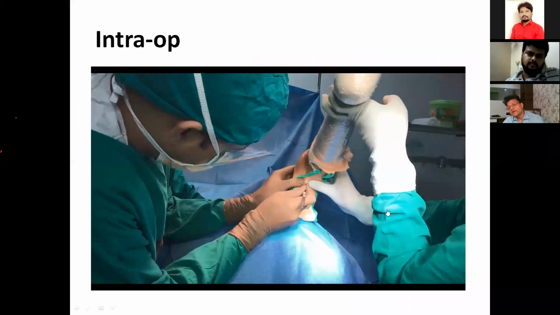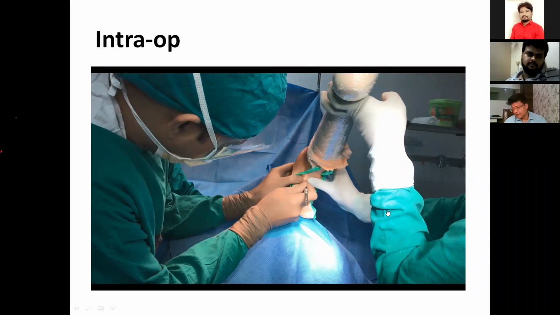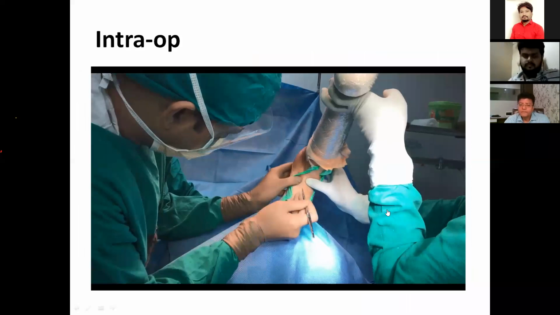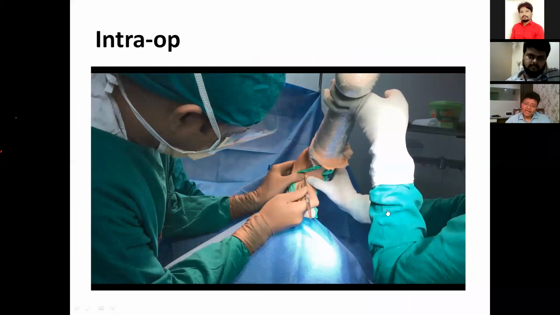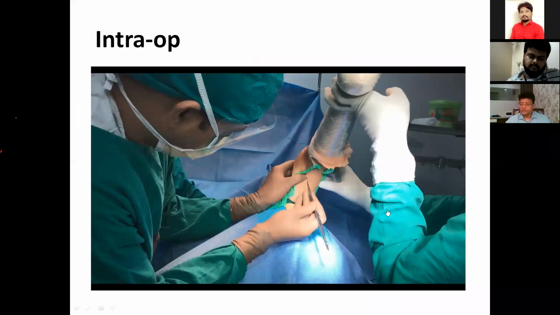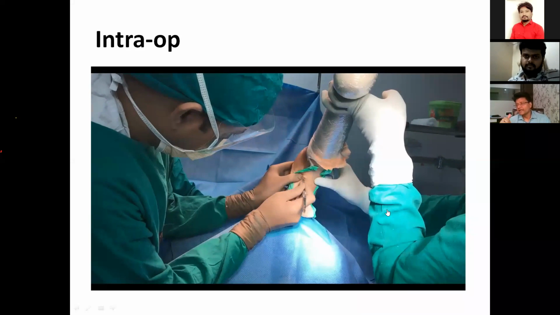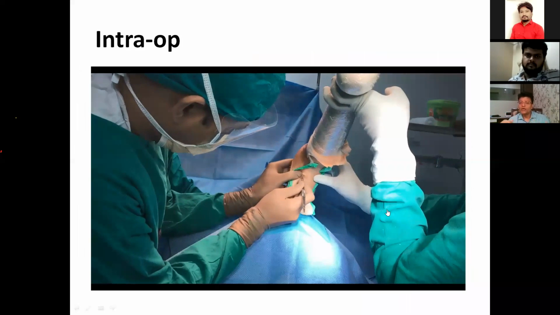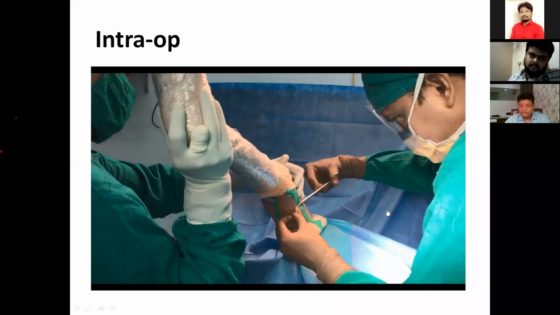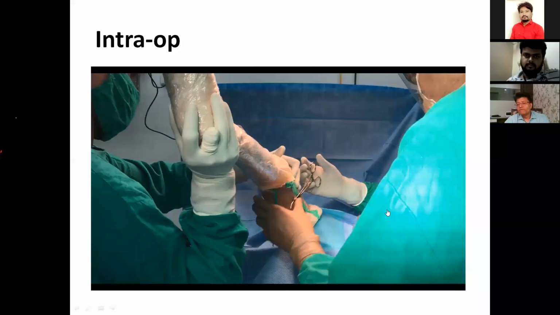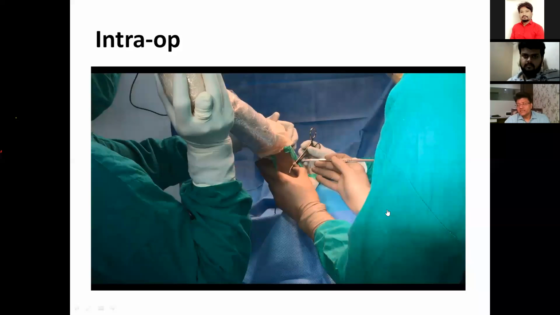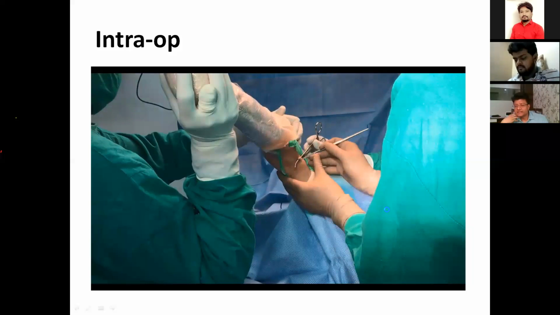So this is my video. I hope you are able to see my video. When I apply extension force on the knee, on the posterior aspect, I can very easily palpate the two tendons. With the number 11 knife, we just give a nick over the tendon.